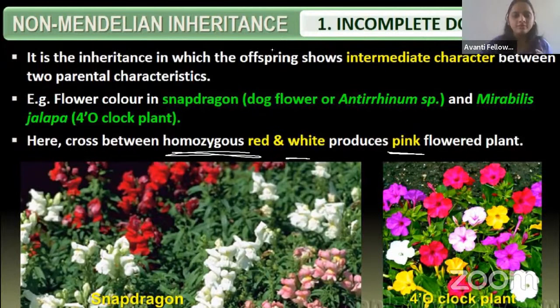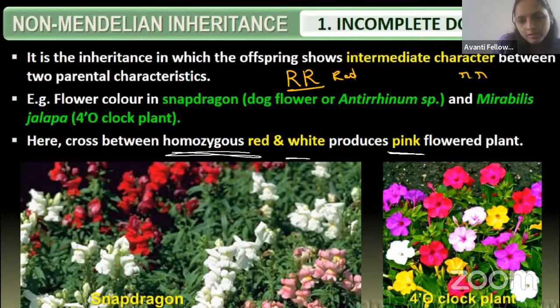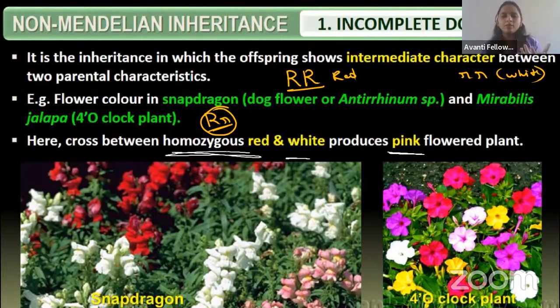No dominant, no recessive. Very good. So what happened here, guys? Not like that we have a capital A. For example, you take capital R. Capital R is there. Right. So this will give the red color. Right, guys. And you know that small r will give a white color, right? So what we have studied in Mendelian inheritance, if it is capital R, small r, during the law of dominance, what will happen? Only the capital R will express. So then we all get the progeny that is red color in the F1 generation, right or not?